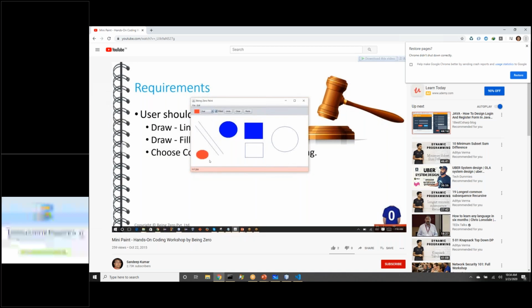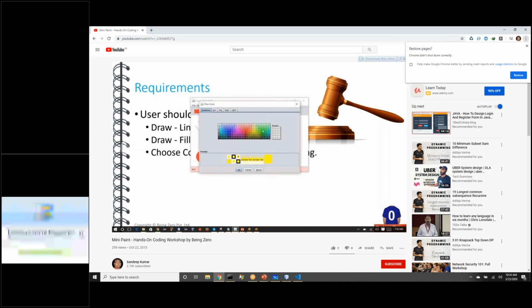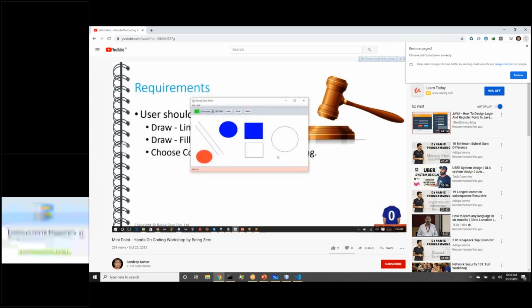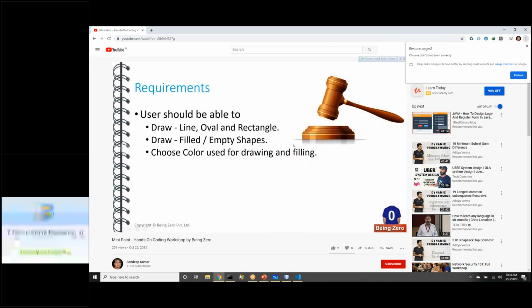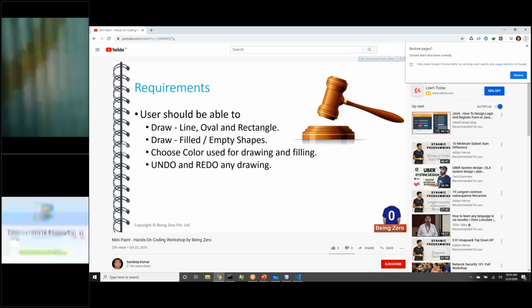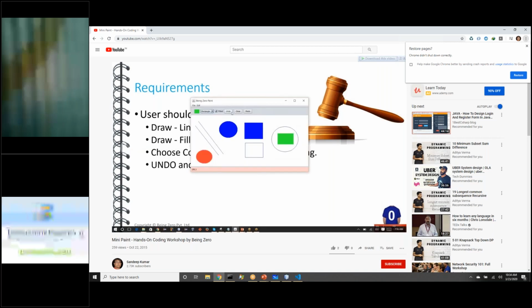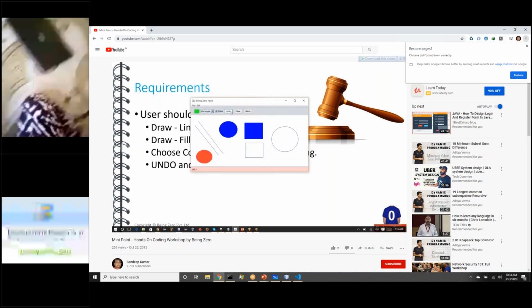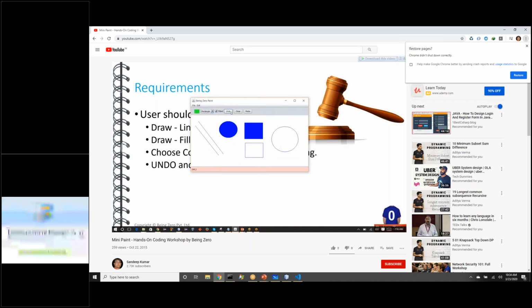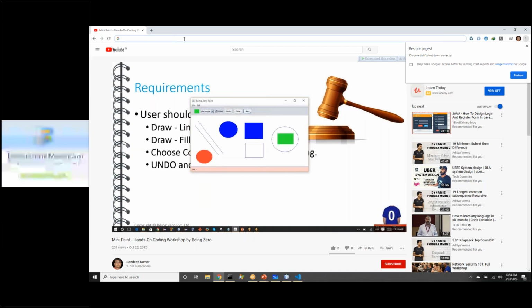If you see, we will be selecting some color. Now if we select oval and filled, it is drawn in red color, then rectangle. This small case study is really interesting. Once you get that working on your laptop, once you build that yourself, you will realize you would have learned a lot, not only gained something by building, but also realized how object-oriented programming concepts are actually helpful in building real world software. There is an undo redo feature also here, which we will not focus on right now. We will focus on building this paint application, and all that we will do through our object-oriented programming concepts.